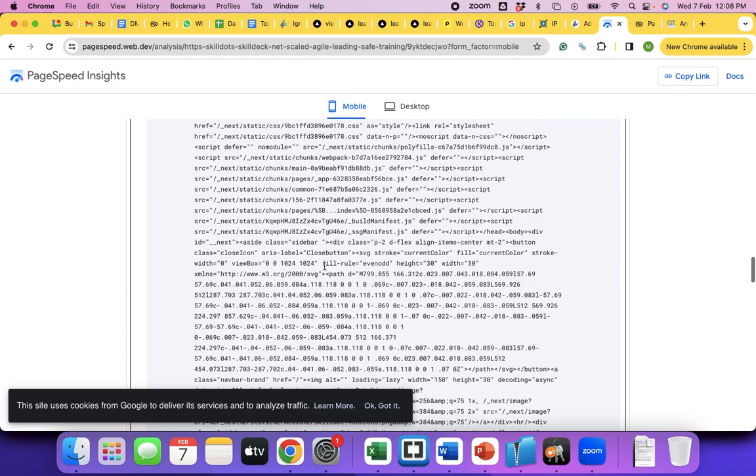So for WordPress it's easier: themes, and different kinds of plugins available to optimize your performance, automatically take care of certain things. If it's a custom-built website, all of this has to be addressed by the same developers who are working on it.